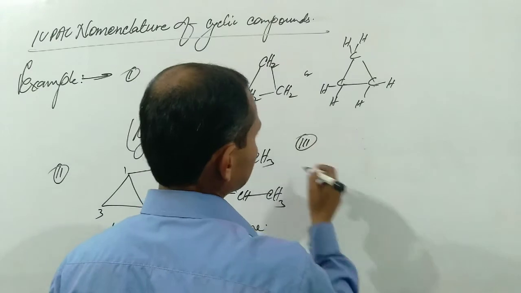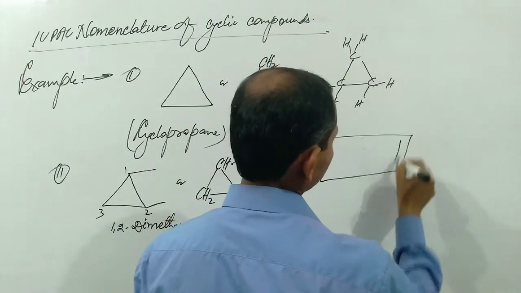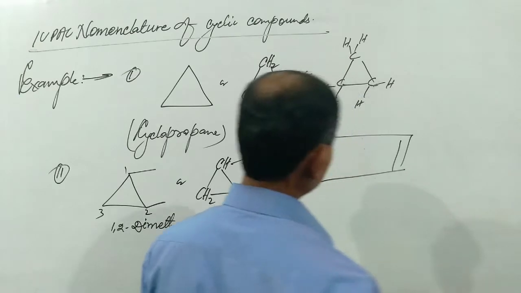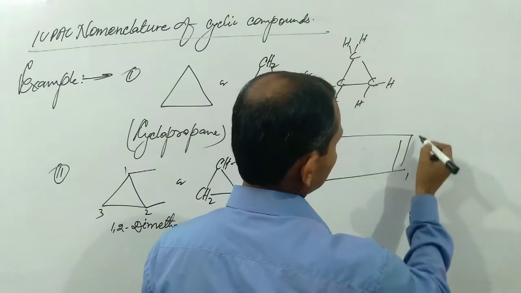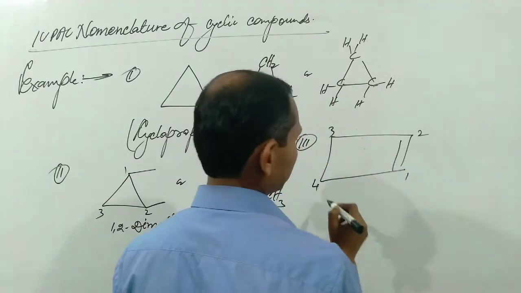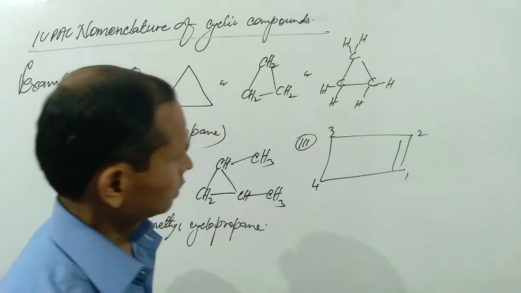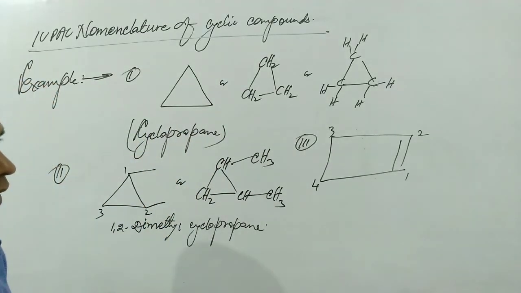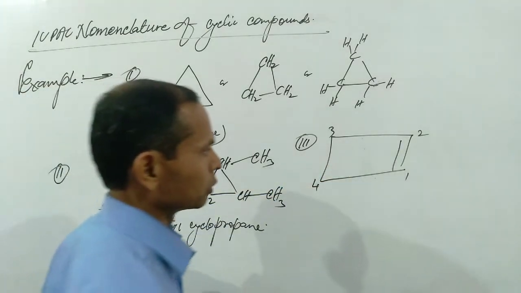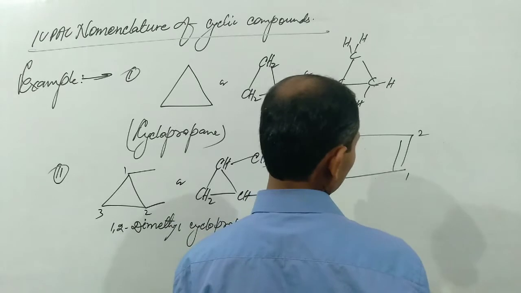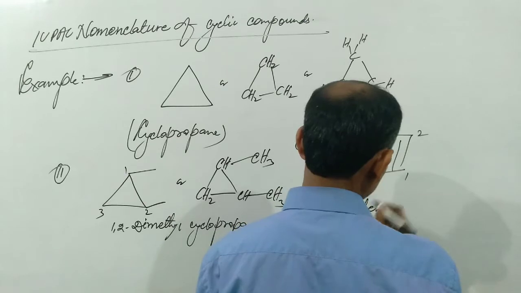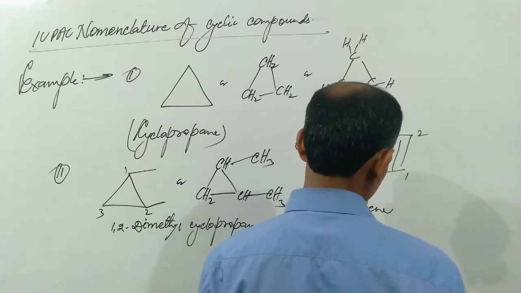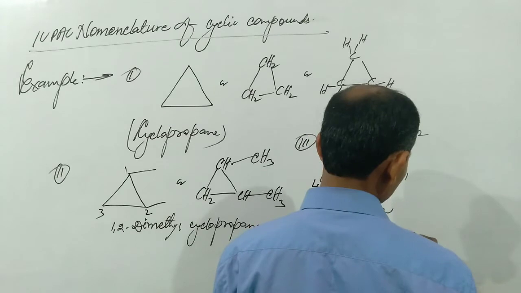We take another example. We see that double bond is present here. So we can count the number of carbon atom from double bond side, and in the ring there will be 4 carbon atom. This is the cyclobutane, and double bond is present, so it is cyclobutene.